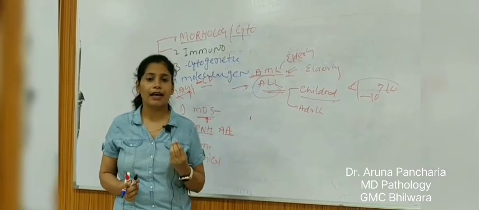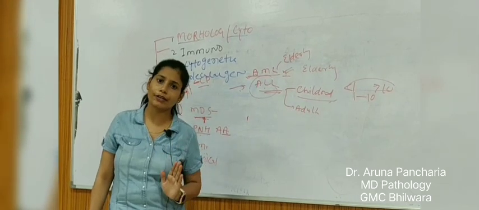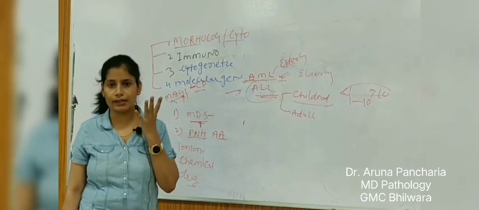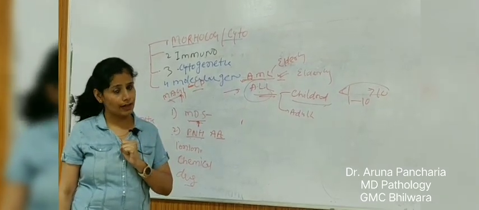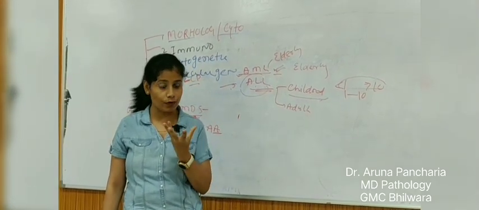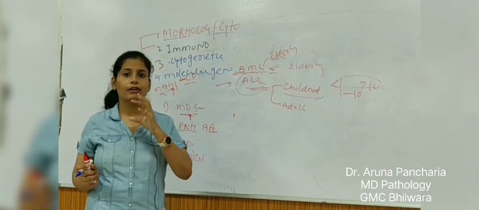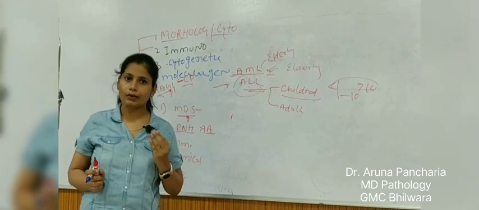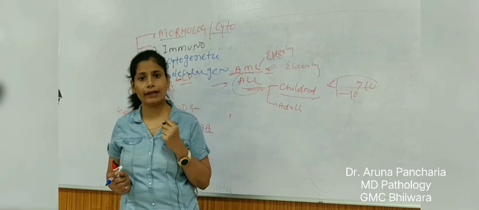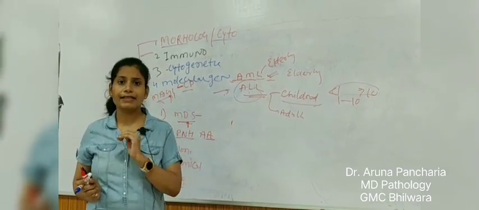Because acute leukemia has a blast percentage of more than 20% according to the WHO classification, and according to the FAB classification more than 30%. So we have to see the blast under the microscope. And what are the characteristics of this blast? Blast has a high NC ratio. In myeloid leukemia, the chromatin is open, like sea light, compared to the lymphoid cases where the chromatin is coarse. There are 2 to 3 or 4 nucleoli in the myeloid series, while in the lymphoid series there are 1 to 2.